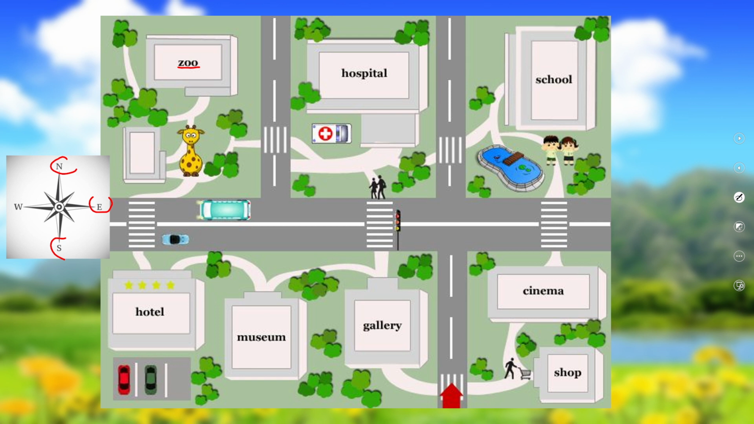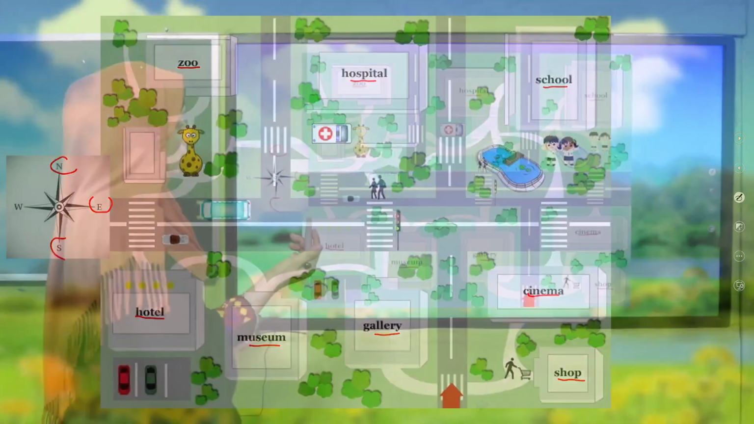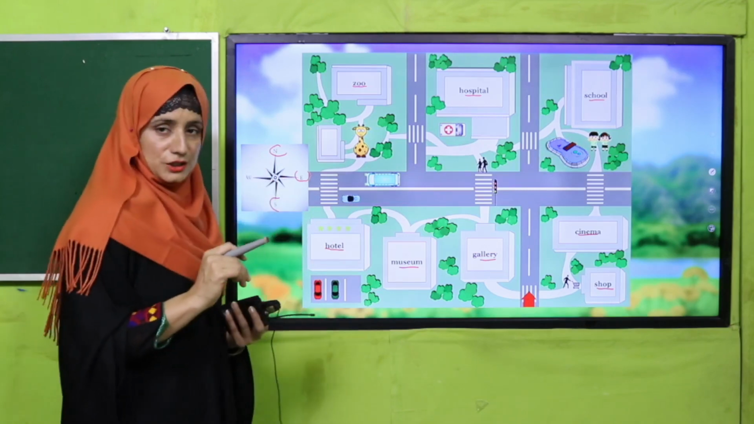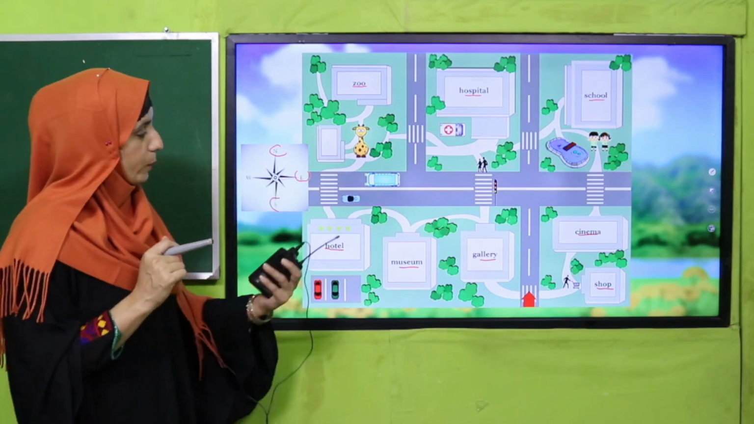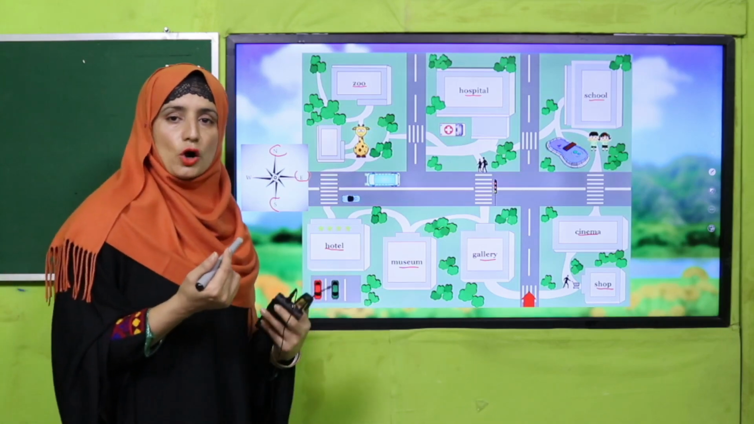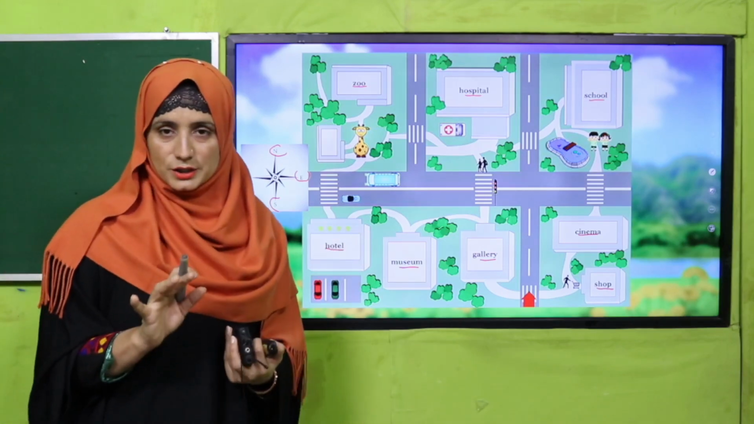So read with me. Zoo, hospital, school, hotel, museum, gallery, cinema, shop. Okay, these different places are there, and how can we get there? Through different symbols, through different ways, and using cardinal directions we can get where the place is, where is our school, where is our home, where is the shop, etc. Is it clear to you?